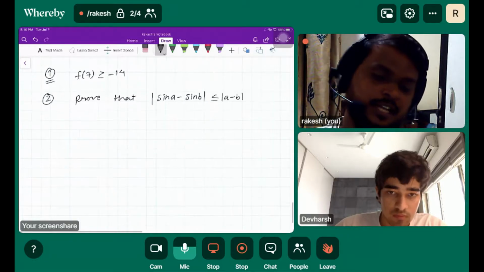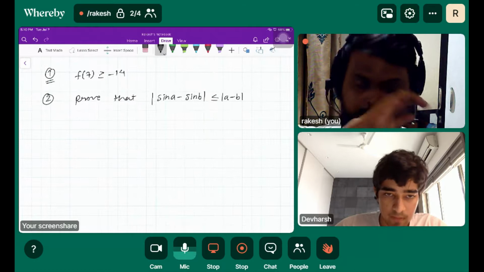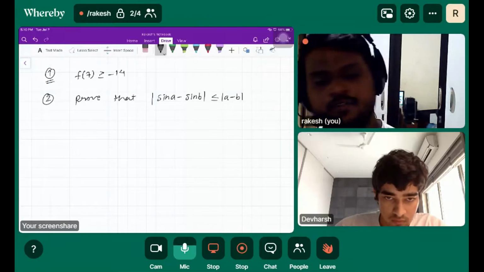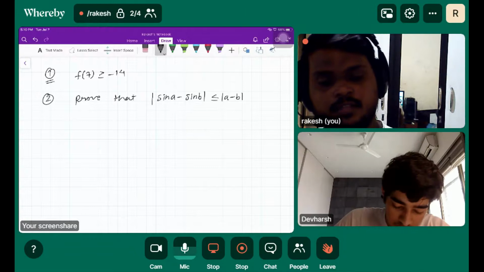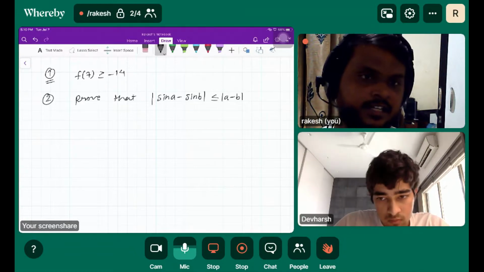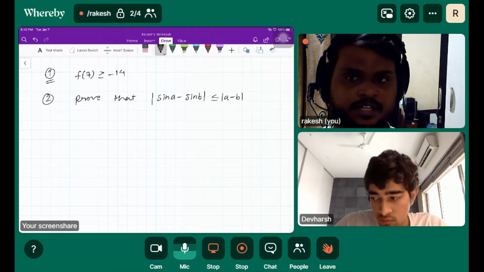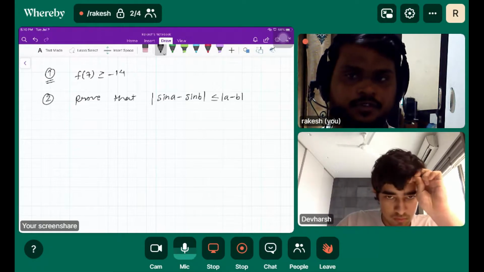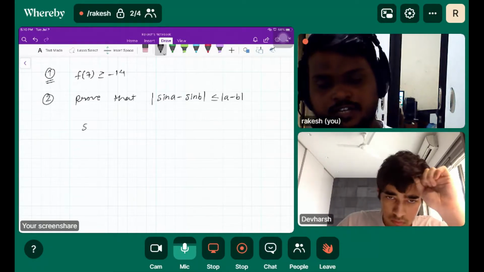As I already gave you the hint, we have to use MVT. So if you look at the term mod sin A minus sin B, and on the right hand side it is mod A minus B, right? If you ignore the mod for a while, what do you get?